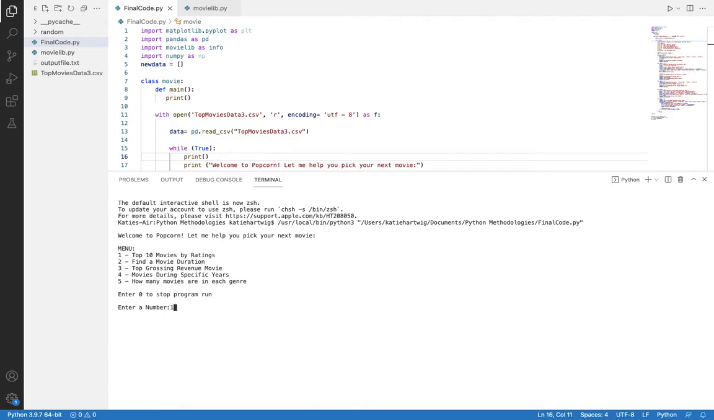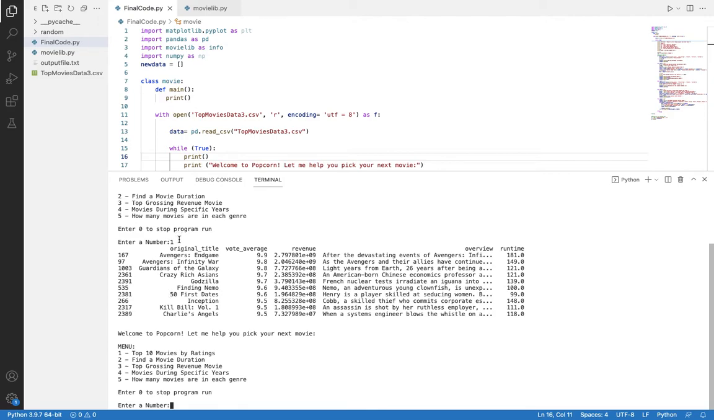So we're going to enter the number 1 so that we can figure out the top 10 movies by rating. After entering the number 1, this code prints up the top 10 movies, and we can see that Avengers Endgame comes in number 1 with a 9.9 rating. We can also see the revenue, the brief description of the movie, and then how long the movie is. That goes through for the top 10 movies.